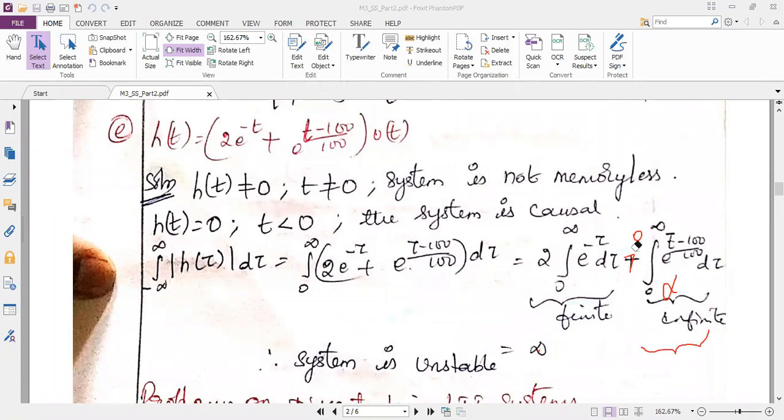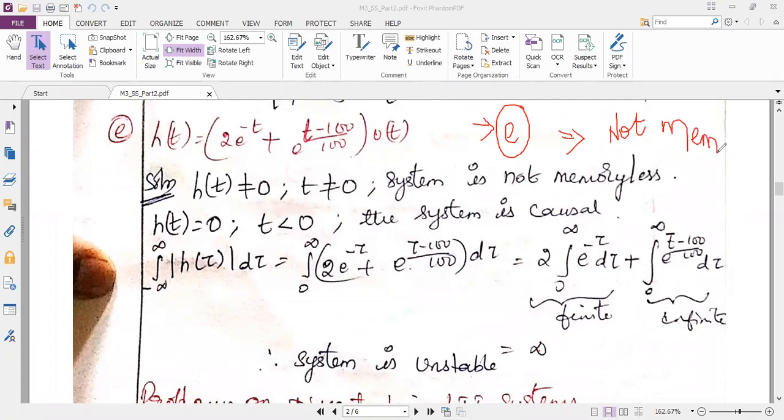I hope there is no confusion in all these problems. Some small clue I will give you. If the question is in terms of exponential, then definitely it will not be memoryless.